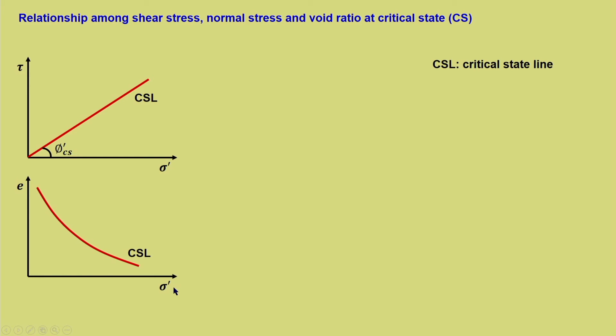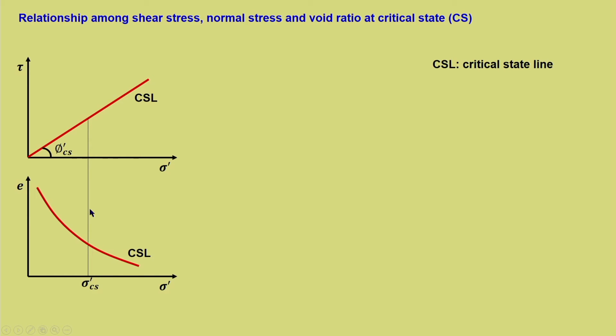When you start loading, we can find a particular point where the soil would fail, and at that point, what are the e and sigma dash? That is e_CS and sigma dash CS corresponding to the critical state. The locus of all those points is what is denoted by CSL in e versus sigma dash.